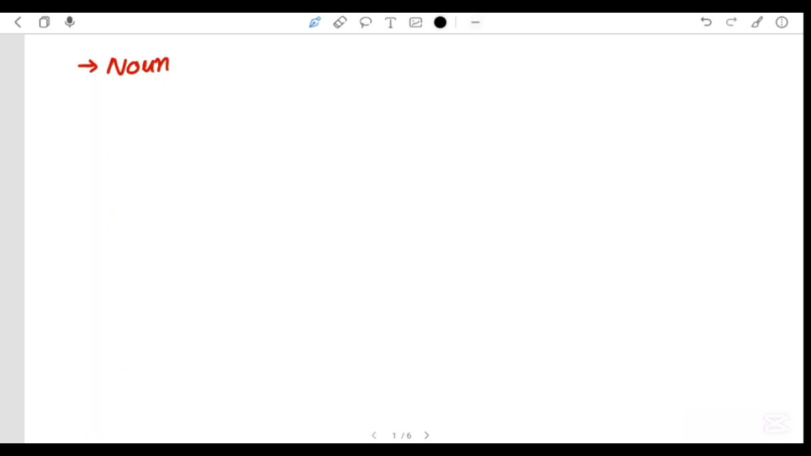Today we're going to learn about nouns. Nouns are one of the most important parts of a sentence because they are the names of everything around us. So, first we have to know what is a noun. A noun is the name of a person, place, thing, animal, idea, or event.